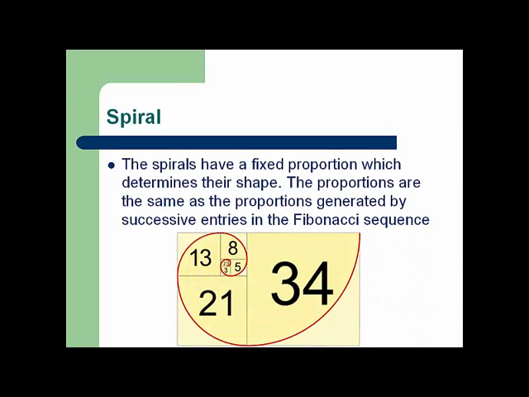Another common aspect in the sequence is the Fibonacci spiral. The spirals have a fixed proportion, which determines their shape. The proportions are the same as the proportions generated by successive entries in the Fibonacci sequence. Basically, when we make squares with the widths being successive Fibonacci numbers, we get a spiral. For example, 5 and 8 make 13, 8 and 13 make 21, 13 and 21 make 34.